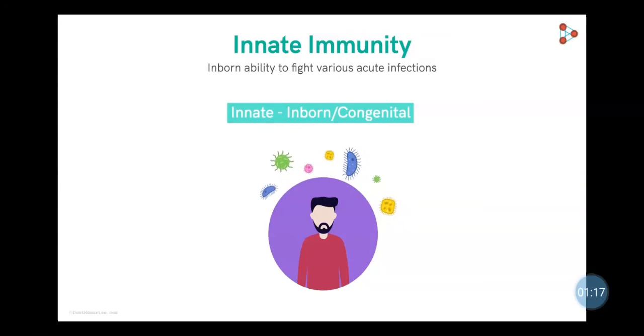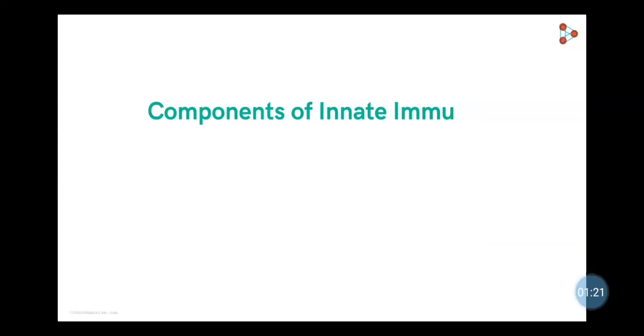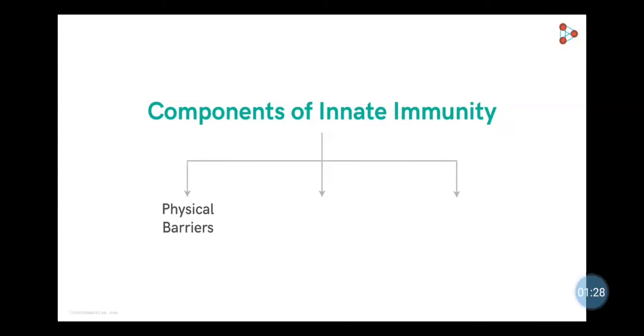Now, to fight an invading antigen, the system has to be prepared with strong armed forces. In this case, innate immunity has some components to perform the necessary tasks. It includes physical barriers, physiological barriers of the body, cells of the immune system and a few other molecules.